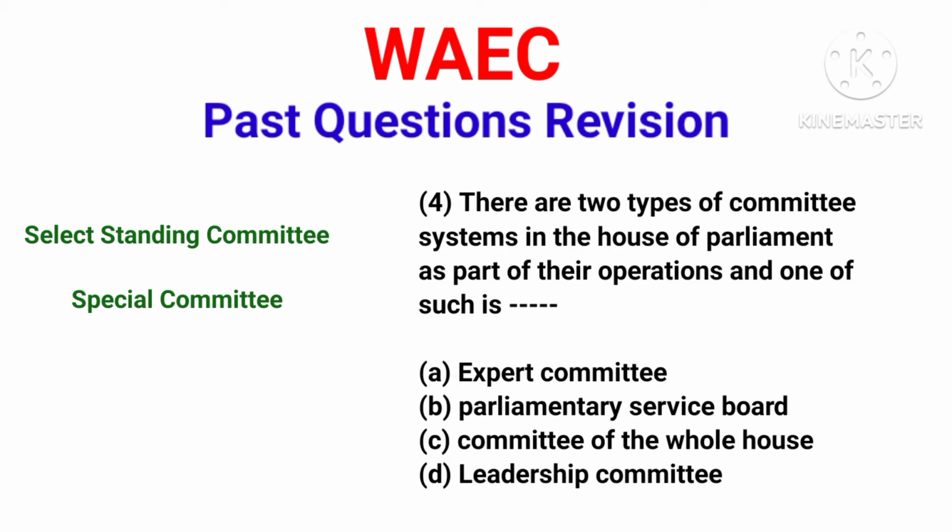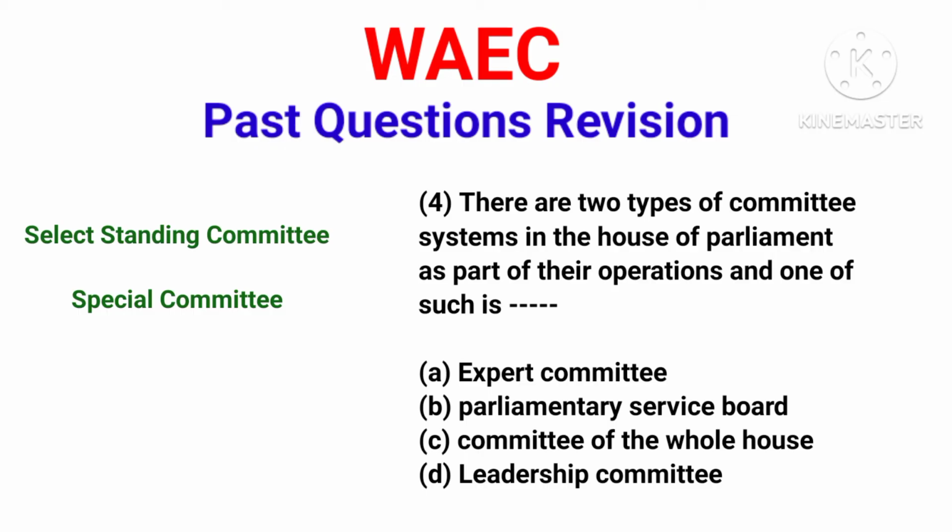Every member of the parliament must find him or herself in one of the committees, so it's meant for every member of the parliament. The special committee, on the other hand, is a temporary committee that comes up when there is need for it.